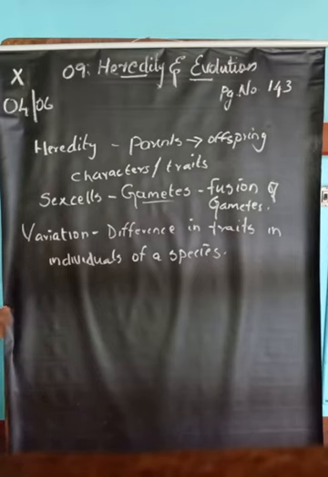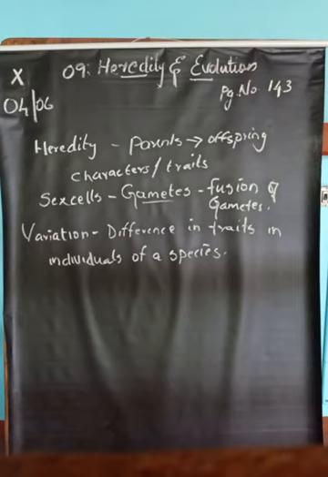So if any difference happens in particular individuals due to sexual reproduction, it is called variation.